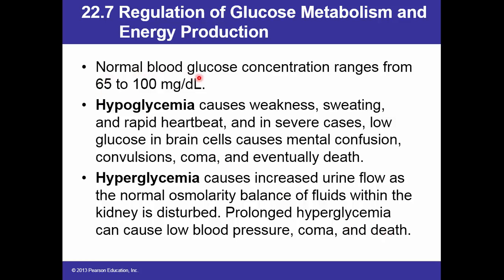Now, it's known that normal blood glucose concentration ranges from 65 to 100 milligrams per deciliter. We have a condition called hypoglycemia, which causes weakness, sweating, and rapid heartbeat, and in severe cases, low glucose in brain cells causes mental confusion, convulsions, coma, and eventually death. However, hyperglycemia causes increased urine flow as the normal osmolality balance of fluids within the kidney is disturbed. Prolonged hyperglycemia can cause low blood pressure, coma, and death.